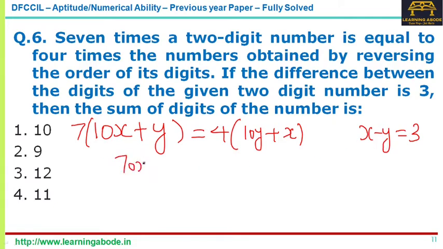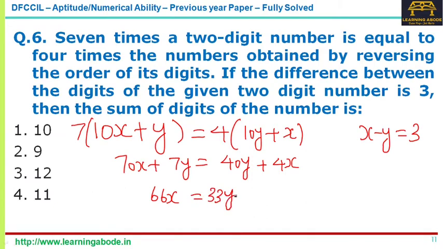So this is 70x plus 7y is equal to 40y plus 4x. So we get 66x is equal to 33y. So we get 2x equal to y. So we also have x minus y equal to 3.